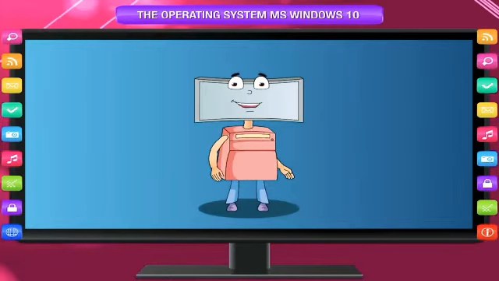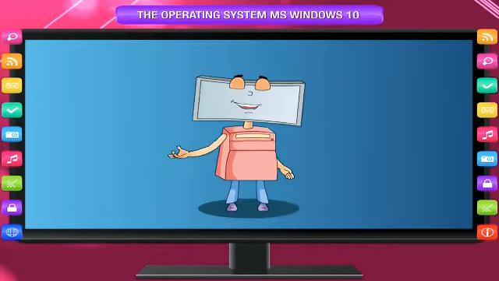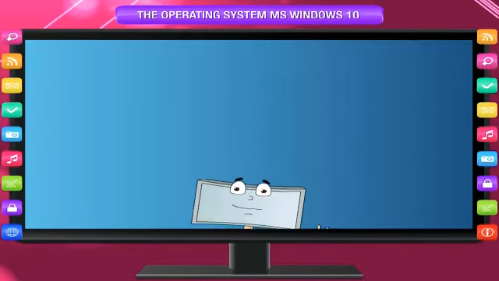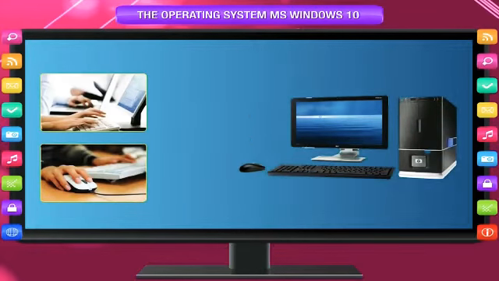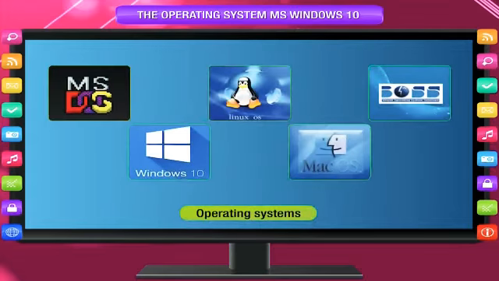Operating system. Operating system is a software that enables the computer to understand the computer components and the commands given by the user. It is the operating system only which works as an interface between the computer hardware and the user. From the beginning till now, there are many operating systems that have been used, but the most popular and common operating systems are MS-DOS, MS Windows, Linux, Mac OS, and BOSS. Bharat Operating System Solutions or BOSS is the latest free-to-use operating system made in India.